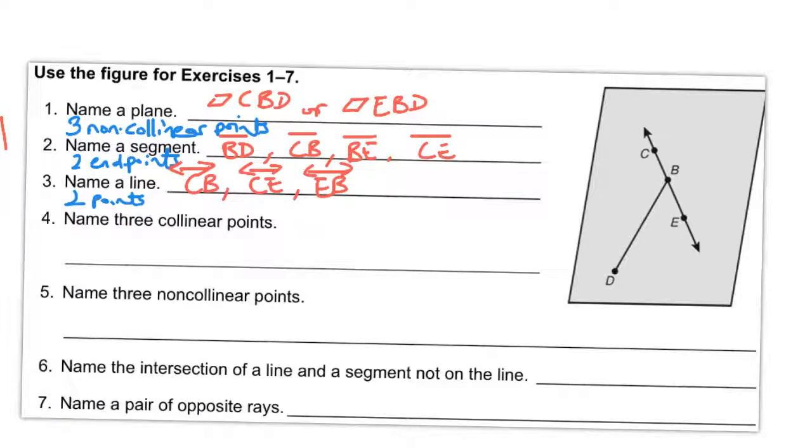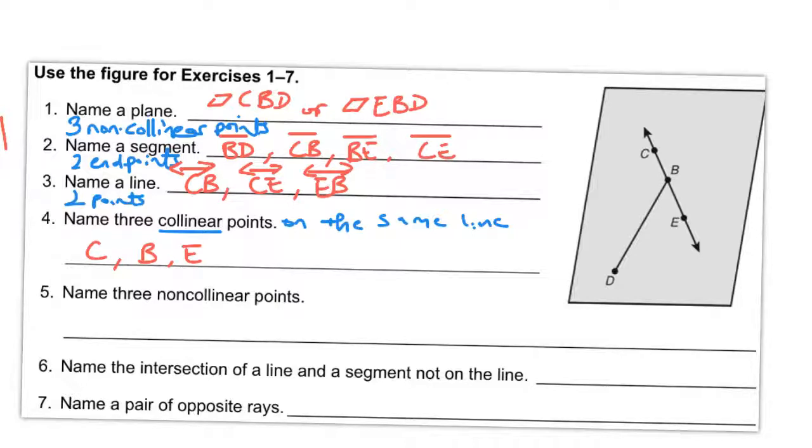Alright, up next, name 3 collinear points. Remember, collinear means on the same line. So our 3 collinear points, the only ones we could choose would be C, B, and E. And remember, points are just named with a capital letter. So that's all I need.